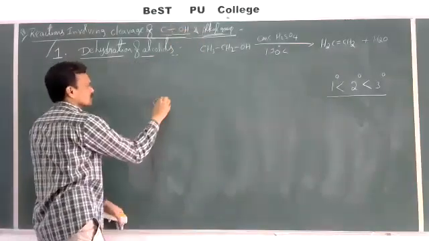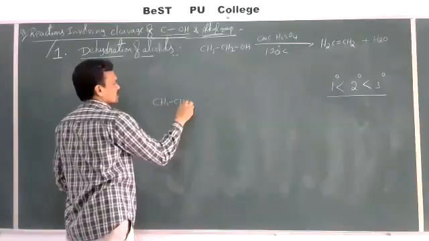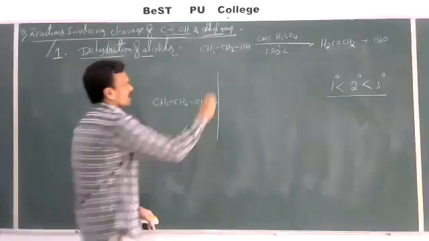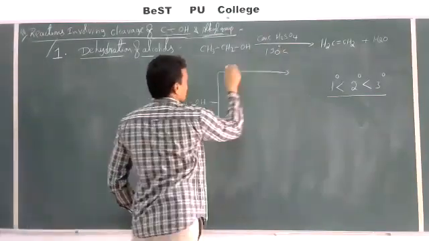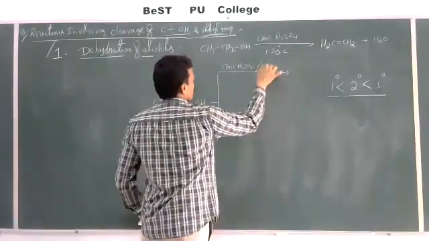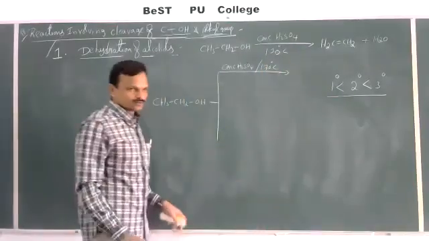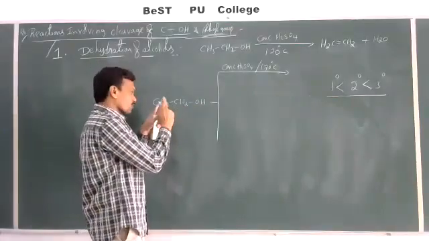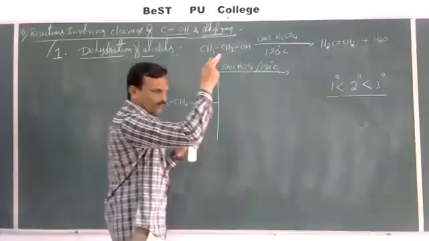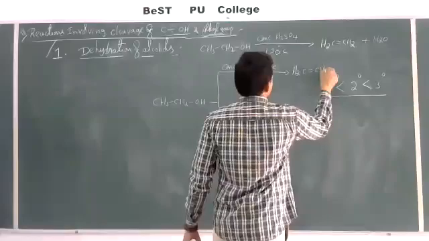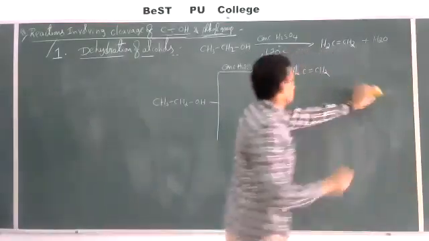I'll explain to you. CH3CH2OH. When ethyl alcohol is allowed to react with concentrated H2SO4 at a temperature of 170 degrees Celsius, dehydration of alcohol takes place. That is, from one molecule of alcohol, a water molecule gets eliminated, and we get ethylene as the product, CH2=CH2.